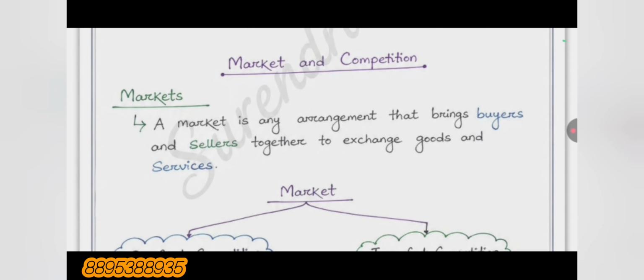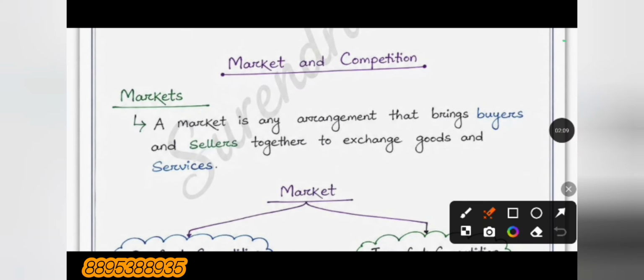After that, we move to the next topic, which is market and competition. Before we discuss market and competition, we have to know about the market. What is the actual meaning of market? A market is any arrangement that brings buyers and sellers together to exchange goods and services. In other words, a market is a place where both buyers and sellers interact with each other, buying and selling different kinds of goods and services.